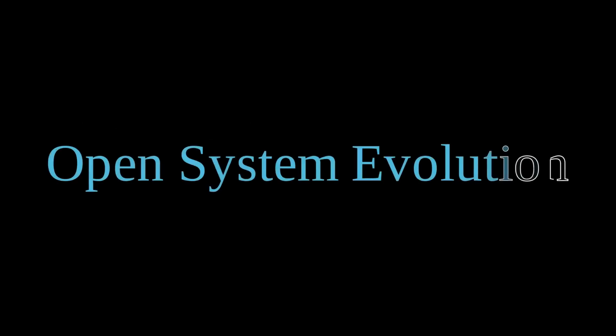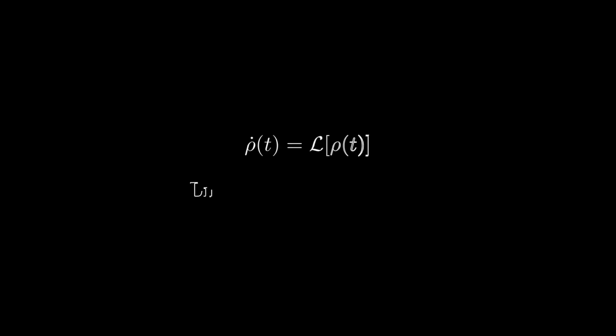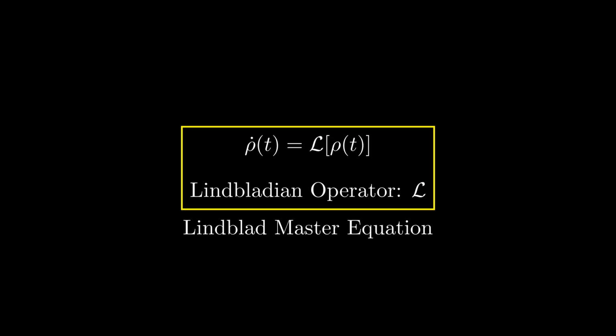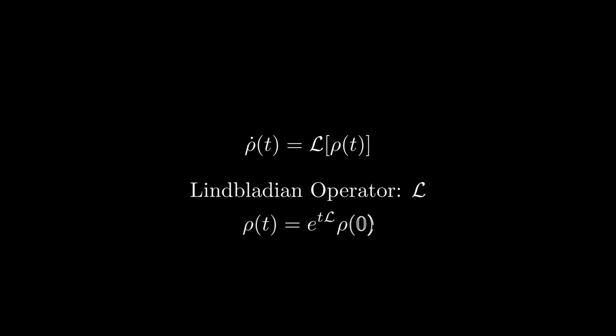Okay, so we know how closed systems evolve, but how does this generalize for open systems? Well, we can instead relate the evolution of the density matrix to a superoperator L, which we will dub the Lindbladian. This equation is known as a Lindblad Master Equation. With this form of the differential equation, we again have the following exponential method of time evolving an open system. Okay, but what actually is this Lindblad operator? Well, let's derive the form of the Lindbladian by considering small time steps.